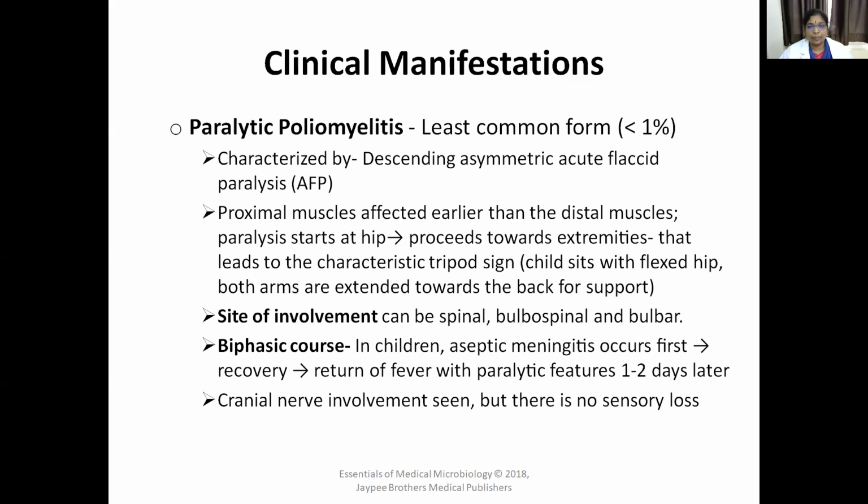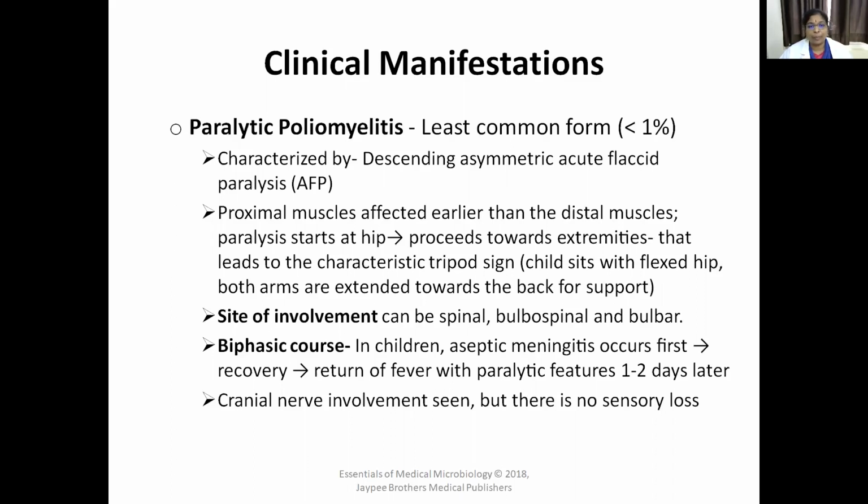It is characterized by paralysis. What type of paralysis is it? Acute flaccid paralysis, and it is the descending asymmetric type. That means only a single limb may be involved, lower limb or upper limb. That is asymmetric acute flaccid paralysis.